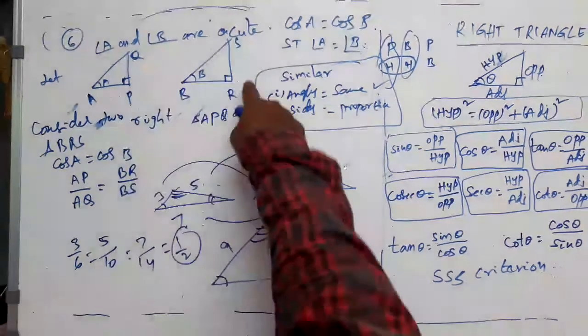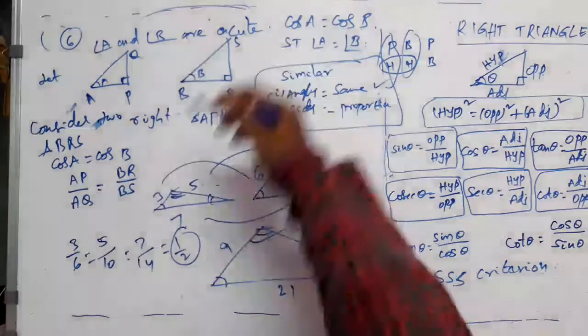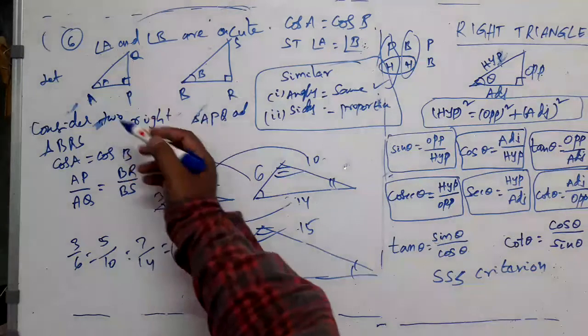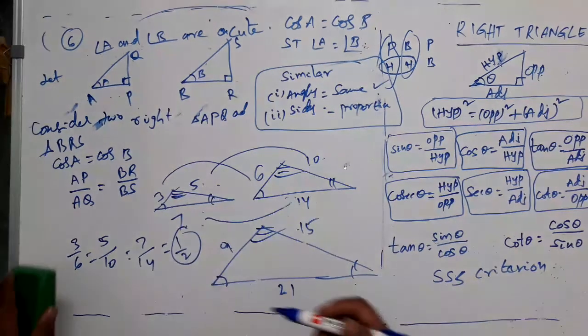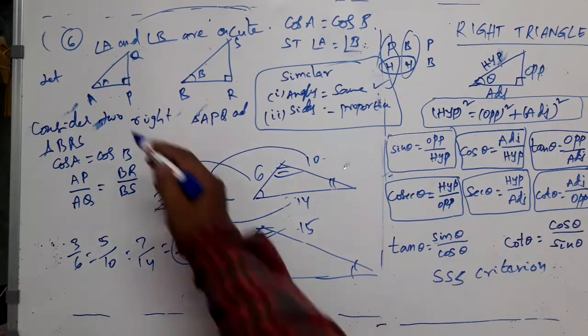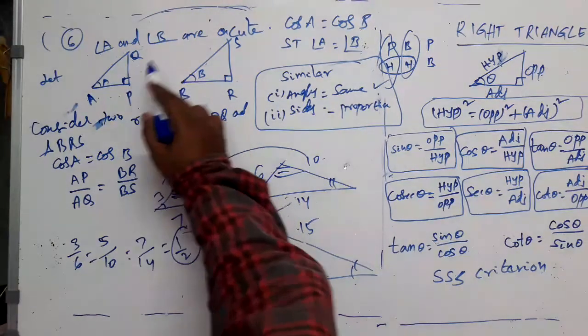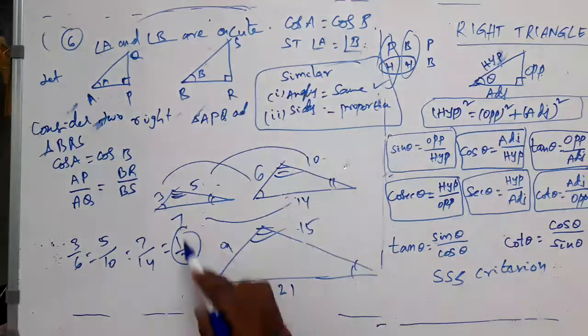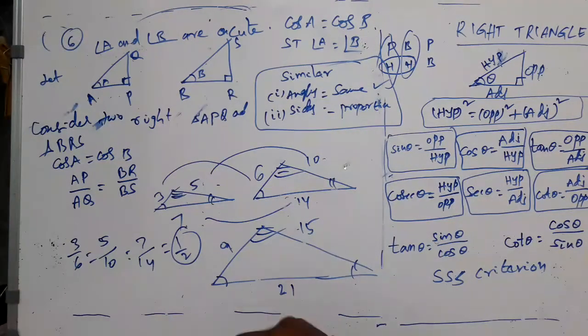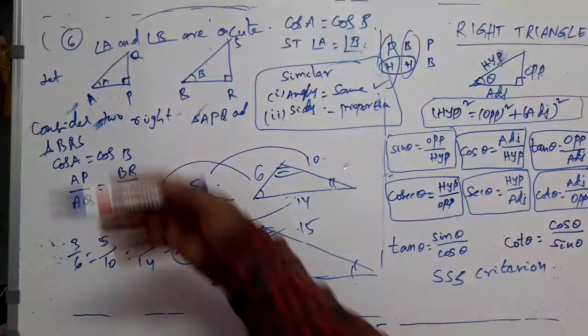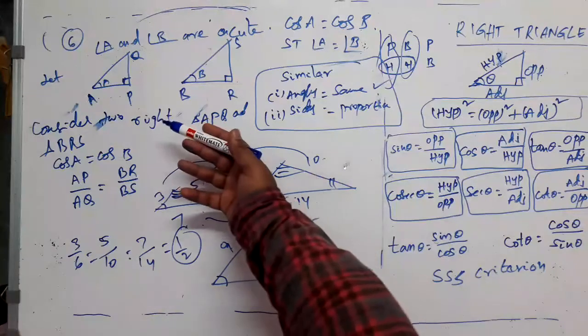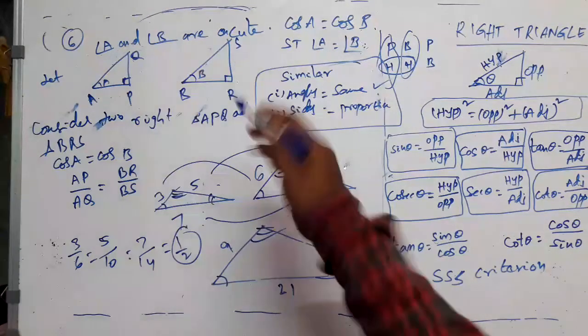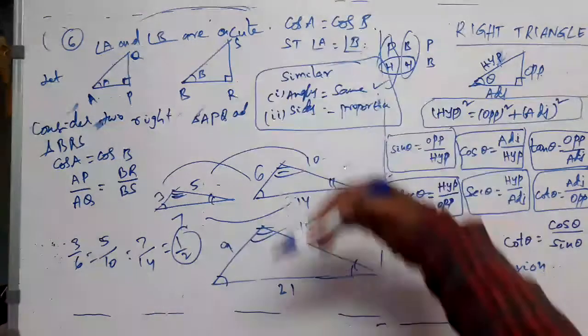This is the opposite side. These two will be corresponding. Hypotenuse will be corresponding sides. So our target now is to prove that this by this is equal to this by this is equal to this by this is equal to some constant, or they are the same. That's what we are supposed to prove. If I prove that, then I can say that these two are similar triangles, so corresponding angles are equal, so A is equal to B. That is my way of approaching.